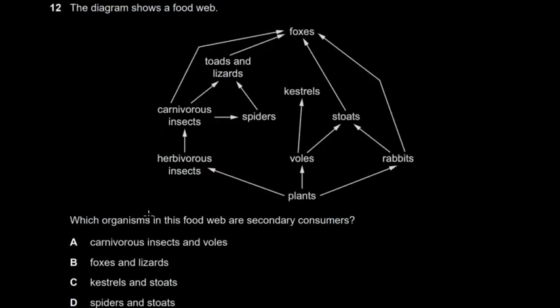So question 12, which organisms? This is a food web. A food chain would be only one part, head to tail like this, and you wouldn't have any other branches. But in your food web, this would look like a web. So you have so many interconnections in the ecosystem. Here is what you need to know. They're asking which organisms in the food chain are secondary consumers.